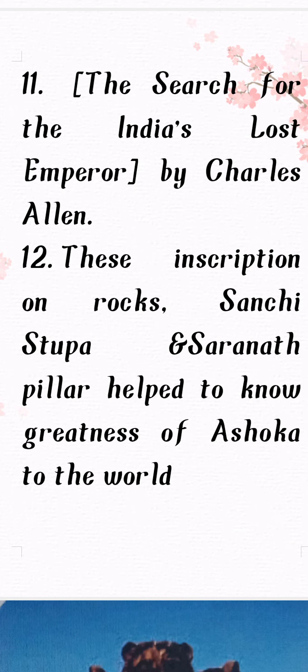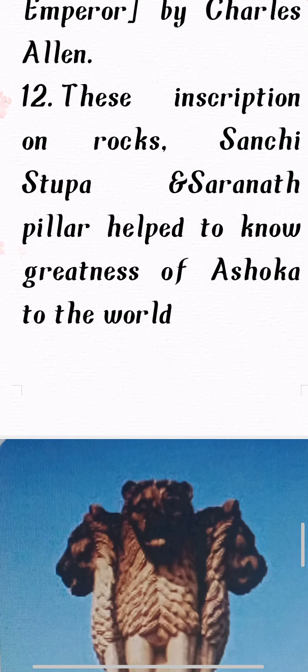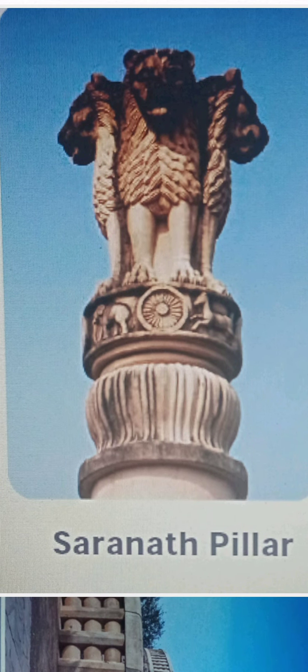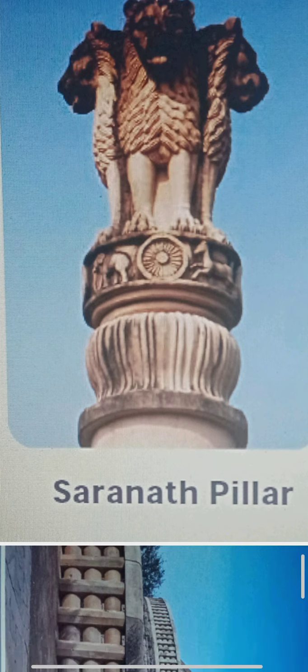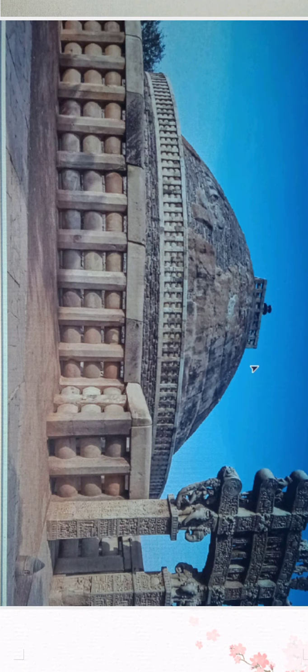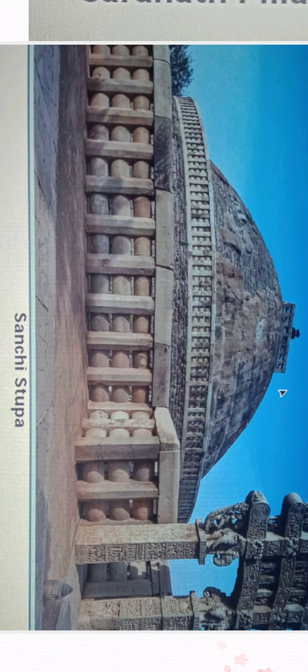So what is inscription? I have told already. It is the written scripts from metal pillars, temples or rocks. This is Sarnath pillar. So you can see in the center there is the Ashoka Chakra. And this is Sanchi Stupa. From these evidences, we know who is Ashoka.